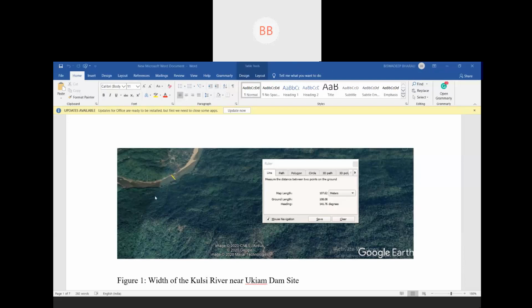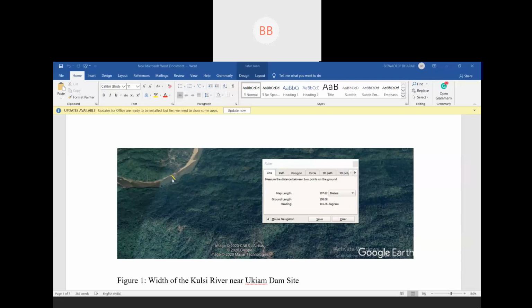Okay. See here. This is your Kulsi River. Is it visible? It's taken from Google Earth. Is it visible to you? Yes, sir. Okay, fine. If you find out the width of the channel here, it seems to be 107.62 meter.